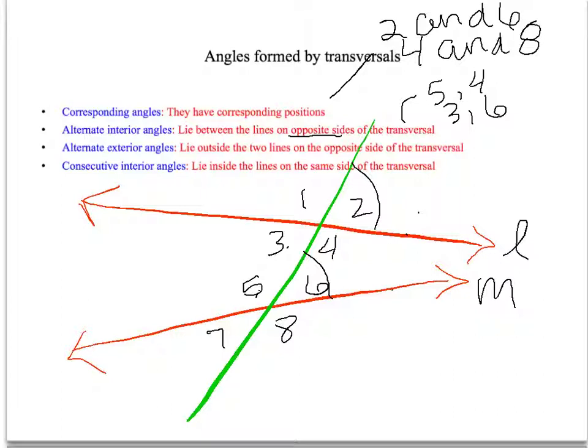Alternate exterior angles, again, they lie on opposite sides of the transversal, but this time they lie on the outside of the lines, meaning they would be out here or out here. So some examples of alternate exterior would be 1 and 8. You draw a line there so it separates them. So 1 and 8, and 2 and 7.